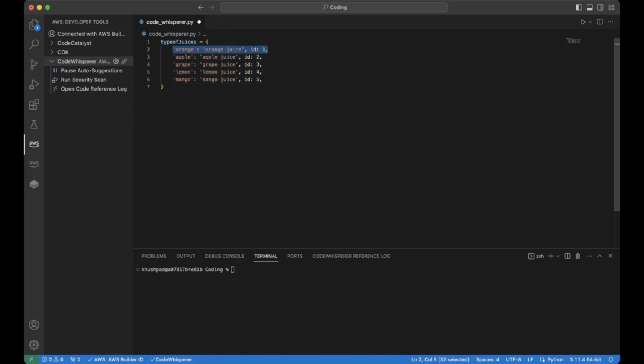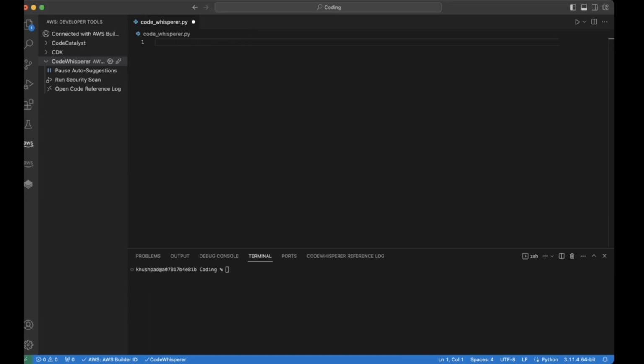So Codewhisperer is able to recognize that, hey, if I'm typing code, it's going to give me specific suggestions that are associated with the code that I'm writing. So for example, if I wanted to have a variable for type of juices and I create this list dictionary here and I have these juices here, it's going to need more suggestions based off of those. So we see that whenever you're typing code, you're getting more and more suggestions the more you type. Now, what about comments?